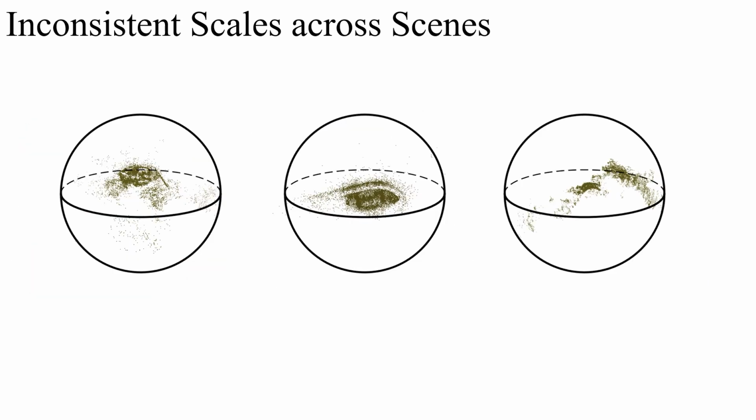Inspired by this observation, we normalize all per scene optimized 3D Gaussians, including the 3D XYZ locations and the scaling factor of each 3D Gaussian primitive. And we rescale all the 3D Gaussians within a unit sphere. And then we found that the same network design begins to converge by taking in these uniformly scaled 3D data.